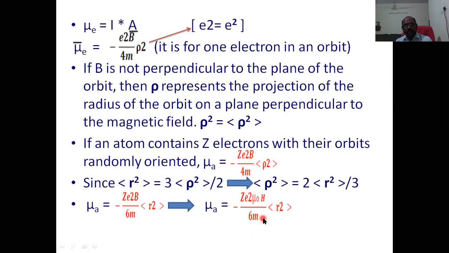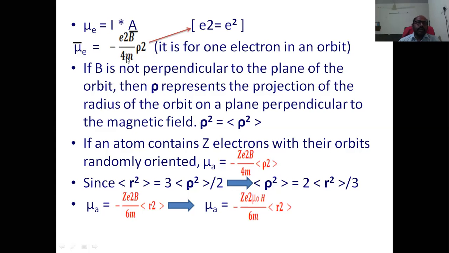Now, the magnetic moment definition: the magnetic moment of the electron is equal to current into area, the current in a particular loop into the area of the loop. Therefore, we take this current value and the area pi r square.